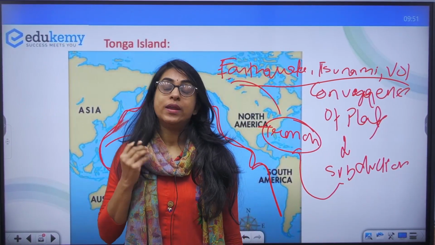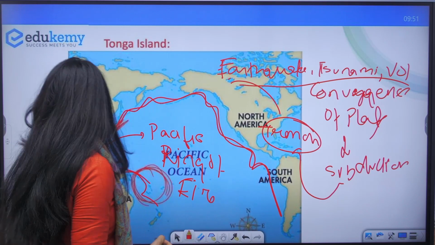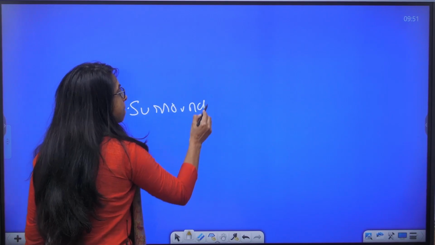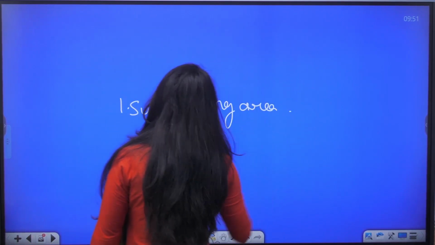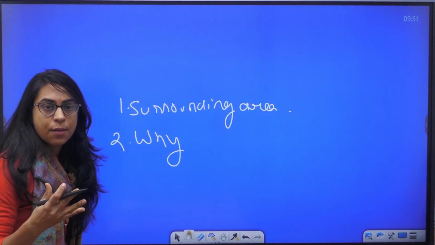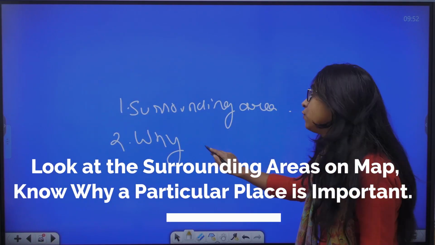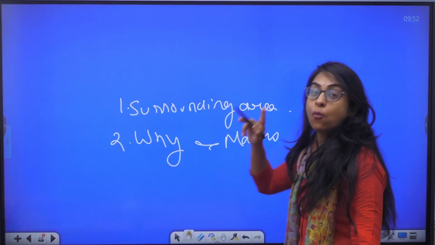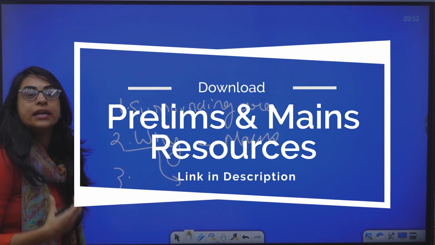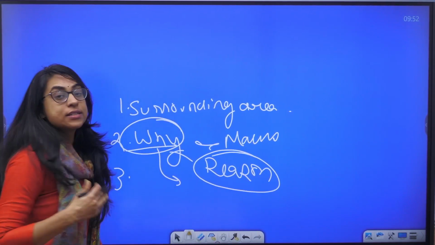So whenever you see a place in the news, what you have to do is look at the surrounding area. Understand the causal effect. Why is this place important? For example, Dukumpet was important for strategic reasons. So why is this in the news? Why is it important from the mains perspective too? Why am I studying them? Do you know why this is happening? For example, the volcanism in Tonga, why did it happen? Try to find the causal reason when you are studying the newspaper.